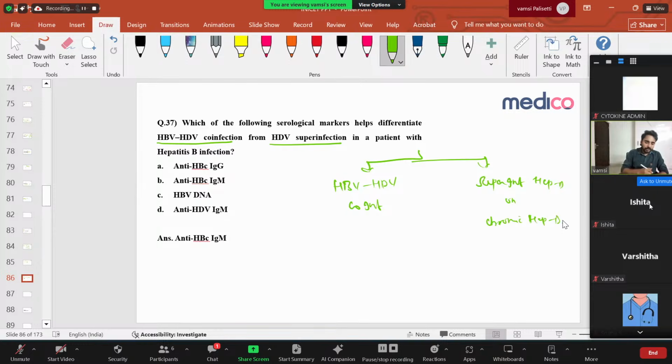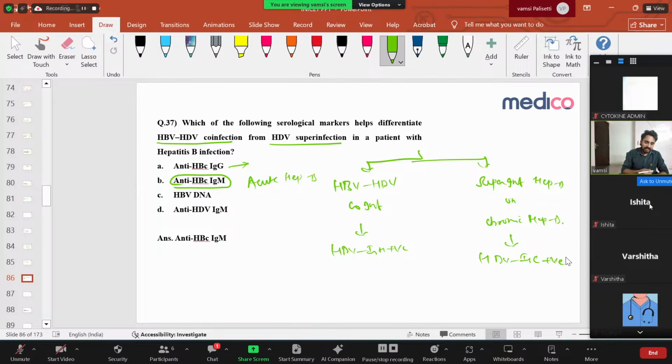Simple question only. Just see the options. If patient is having anti-HBc IgG, that indicates chronic hepatitis B, but does not tell whether D infection has happened or not. Anti-HBc IgM indicates acute hepatitis B. Now for example, patient is having hepatitis D also. You check anti-HBc IgM, acute infection along with the D, so it indicates co-infection. If it is superinfection, he will have anti-HBc IgG. If it's co-infection, definitely IgM is positive. If it is superinfection, patient will have IgG positive.